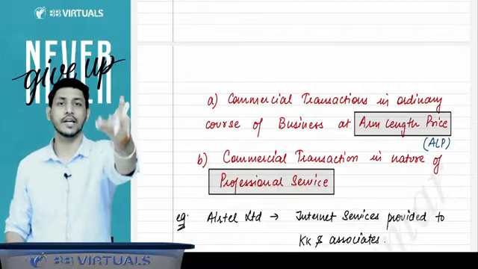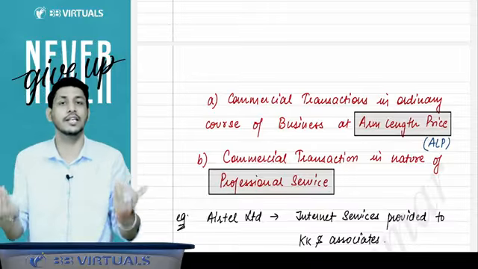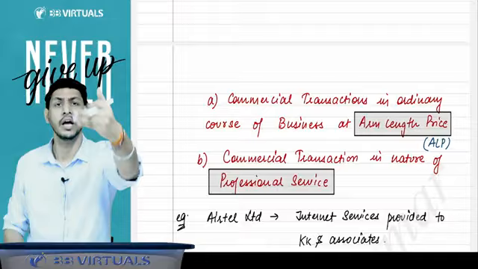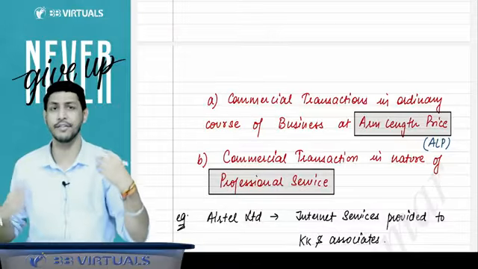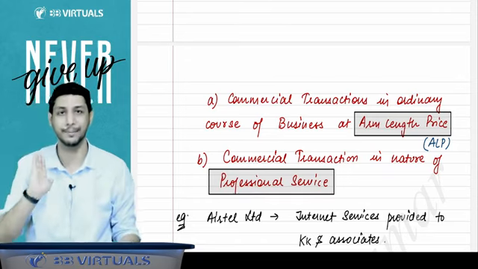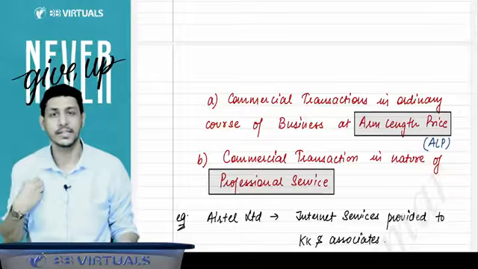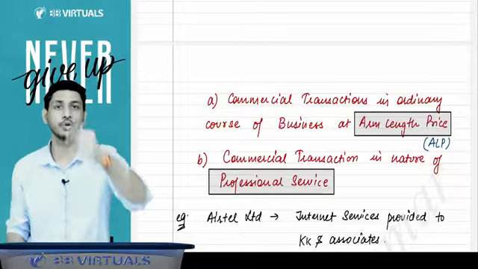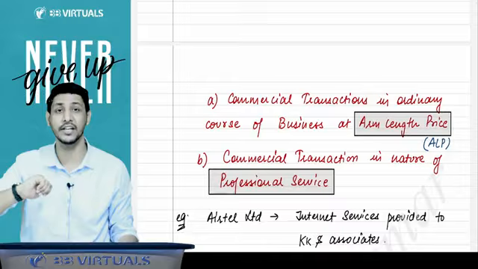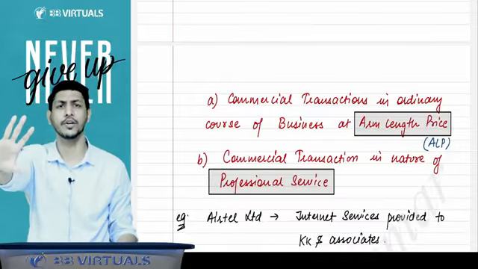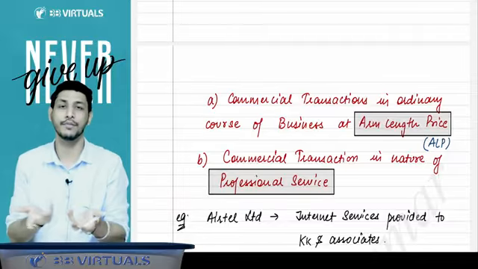Second, if I am giving you services in my professional capacity, then I will not be disqualified. This is my professional service, and I will provide it merely because of providing professional services. I will not be disqualified to be the auditor of your company. For example, if your company says, sir, please issue us a net worth certificate, and I issue your company a net worth certificate and charge for that, there is a commercial transaction between us. Still, it will not be disqualified.